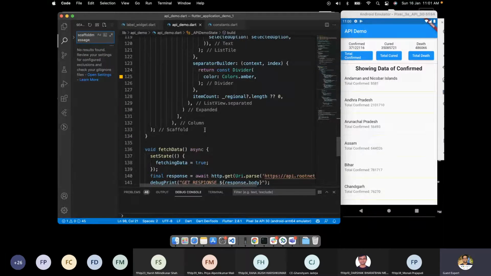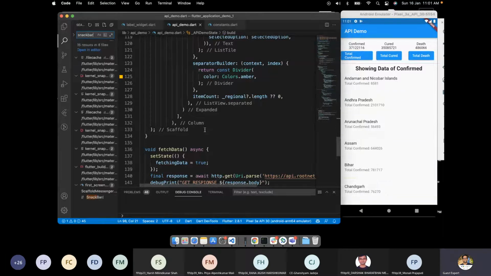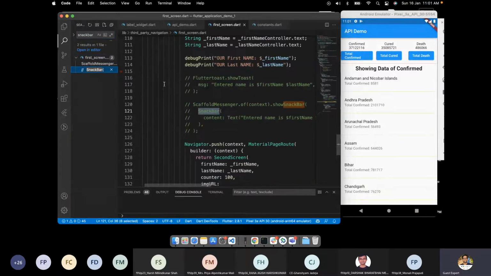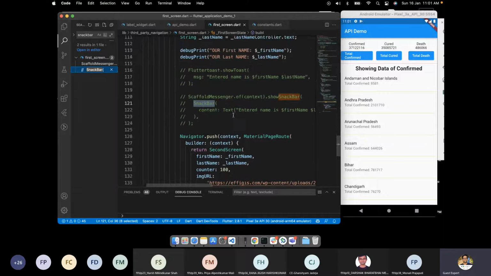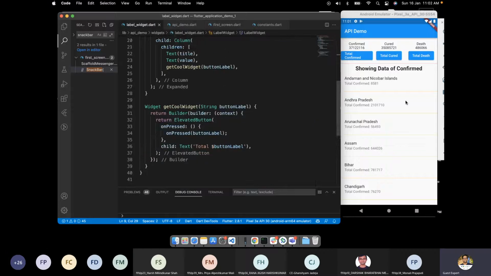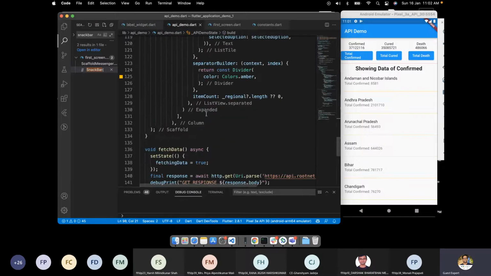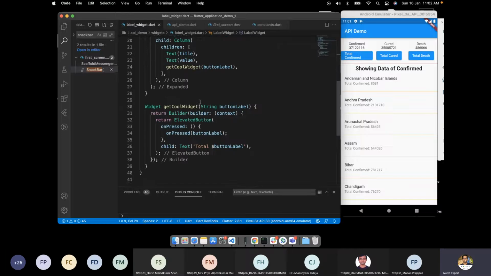Scaffold messenger, I guess, for the snack bar. Yes. So here we have used the scaffold messenger of context. This is actually getting the context of your parent widget, because here we want something from the parent into the child. In our case, our parent widget is our API demo and our child widget is this label.